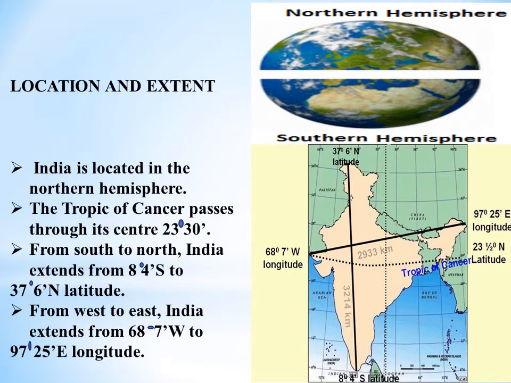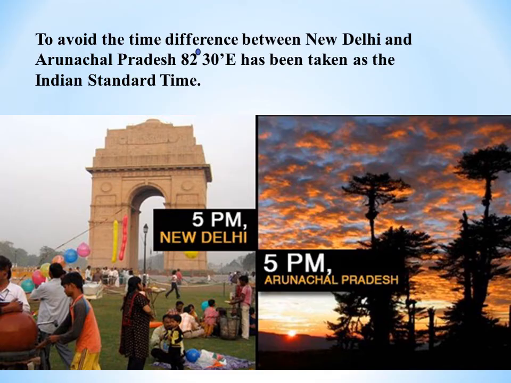From south to north, India extends from 8 degrees 4 minutes north to 37 degrees 6 minutes north latitude. From west to east, India extends from 68 degrees 7 minutes east to 97 degrees 25 minutes east longitude. To avoid the time difference between New Delhi and Arunachal Pradesh, 82 degrees 30 minutes east has been taken as the Indian Standard Time.